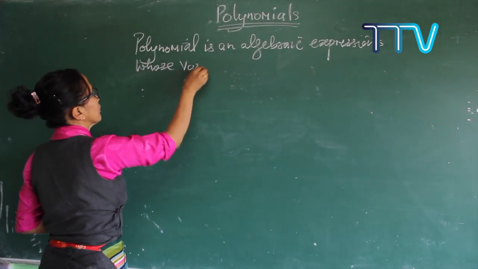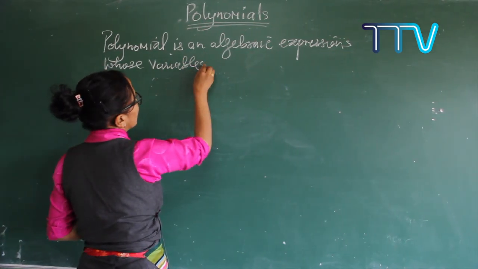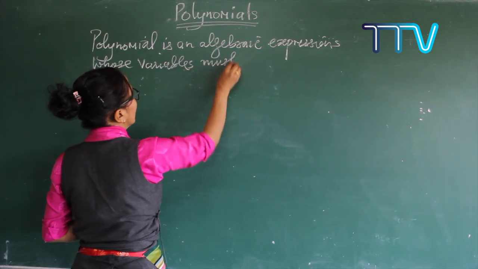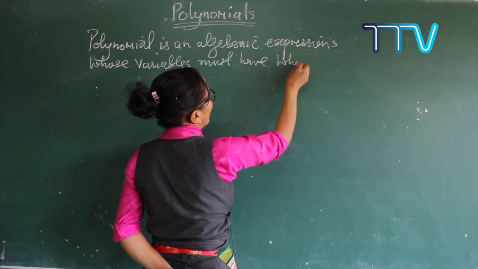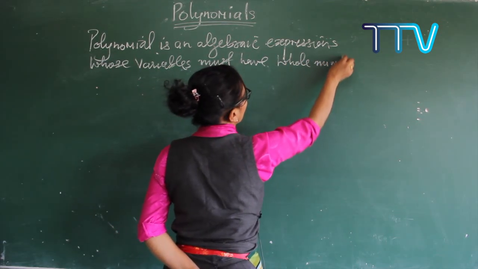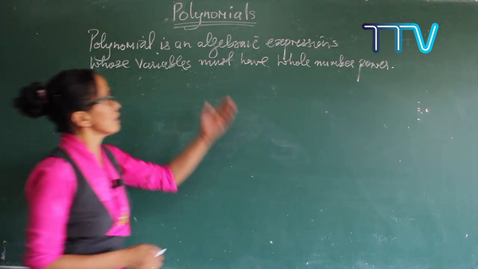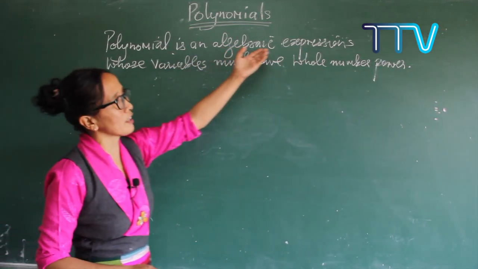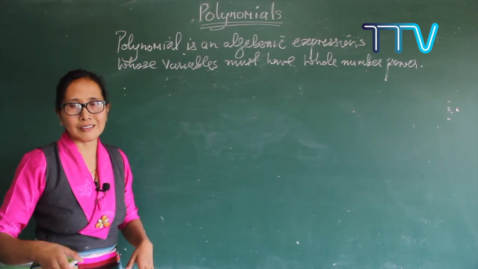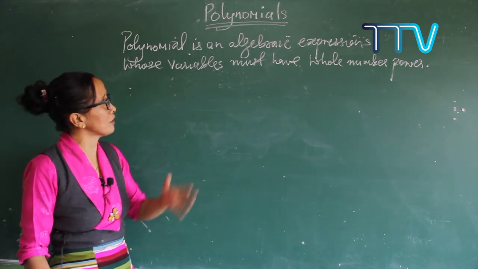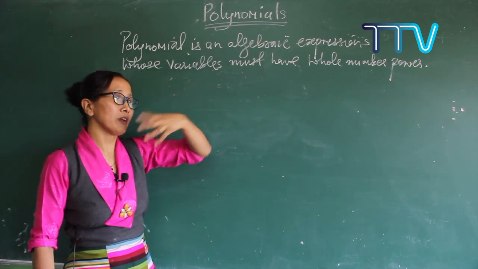whose variables, all the concepts that I'm writing here are familiar to you. Variables must have whole number power or exponents. Okay, so now see, there are a few concepts here. Algebraic expressions you have already done in earlier classes, class 7 and 8, and then variables, whole numbers, all the words are familiar to you. Let me remind you of this again.